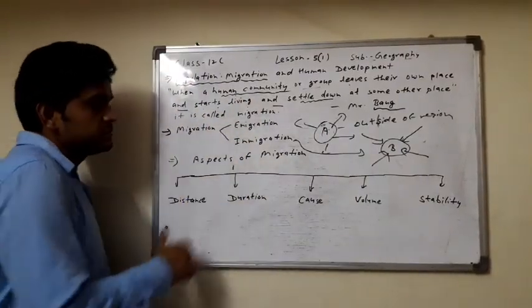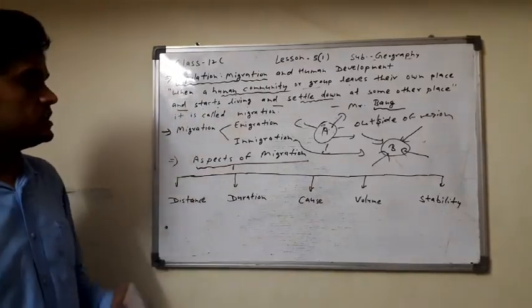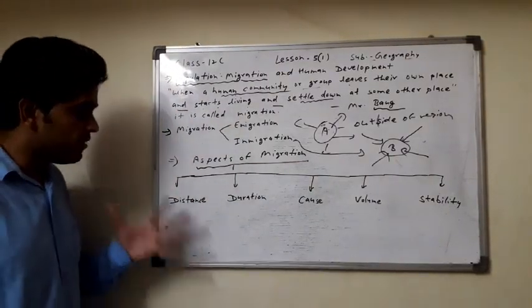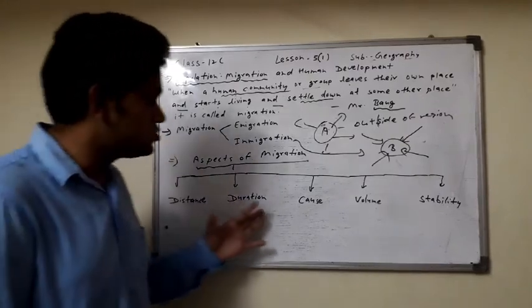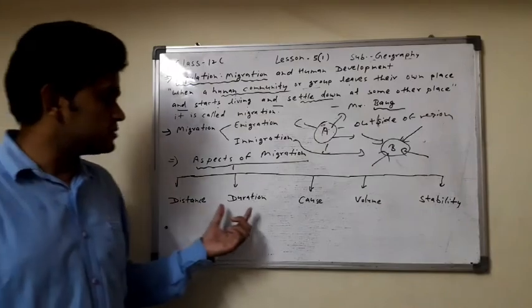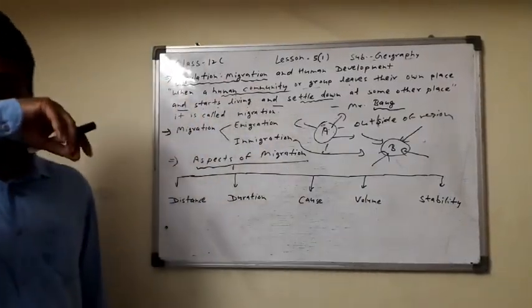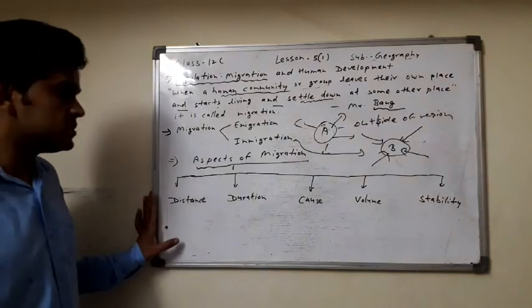Next, the topic: aspects of migration. What are the aspects of migration? Here are the 5 aspects of migration: distance, duration, cause, volume and stability. Distance aspect, duration aspect, cause aspect, volume aspect, and stability. All these are the migration aspects.